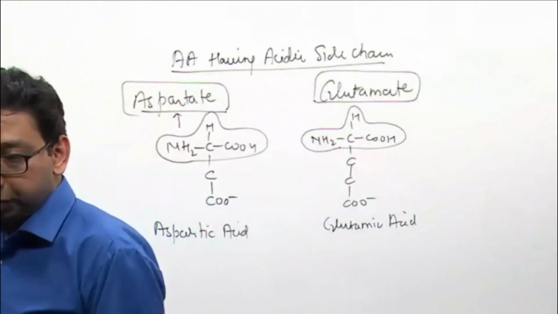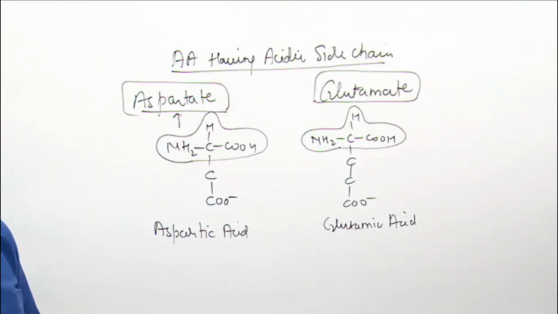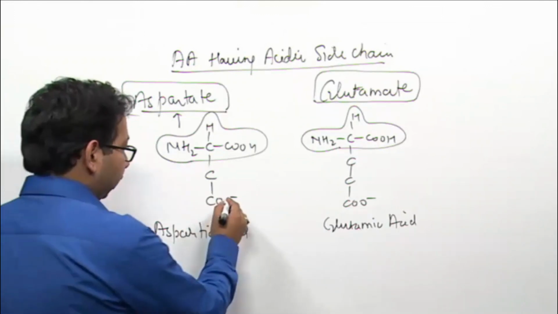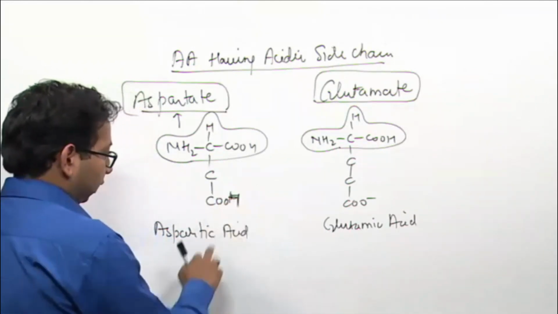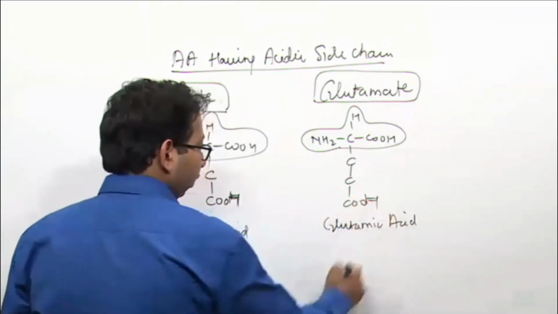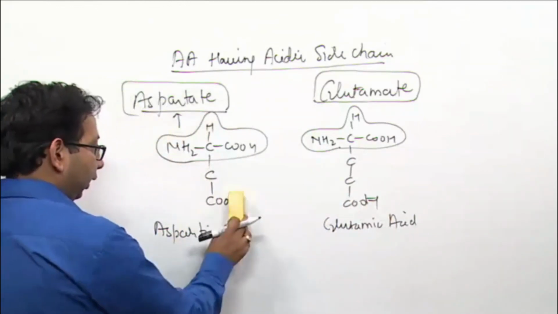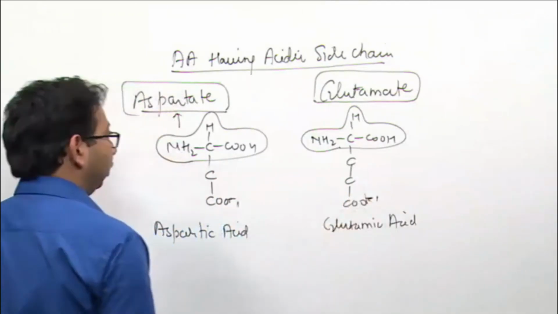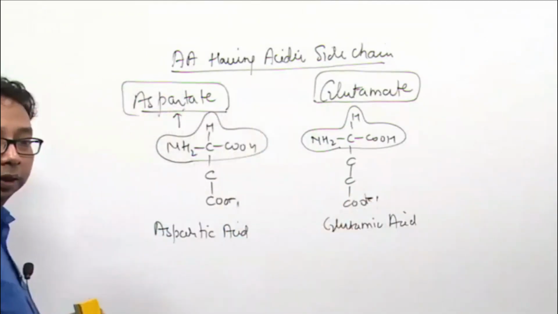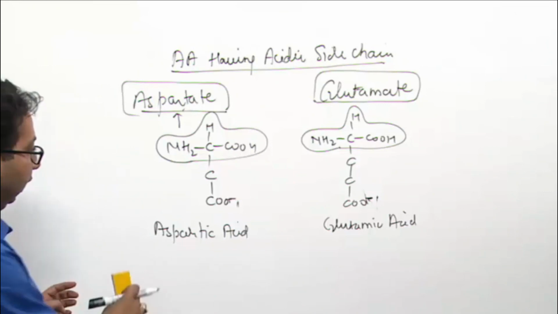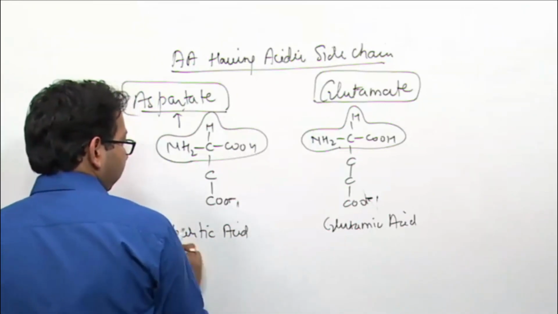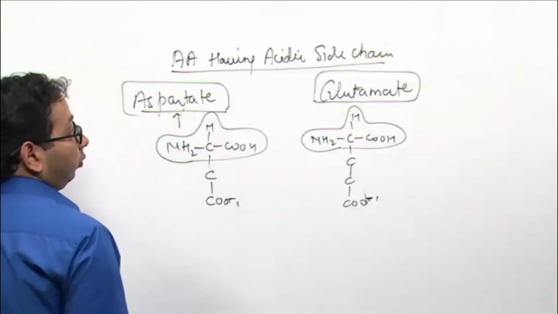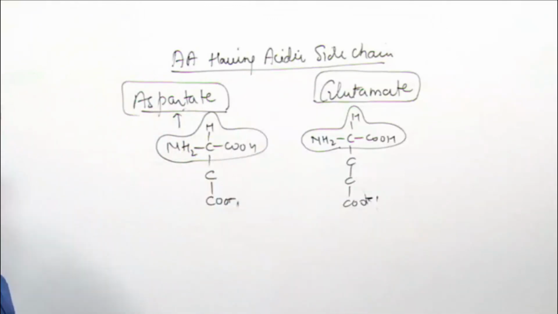So aspartate and glutamate have which charge? Negative charge. If aspartic acid and glutamic acid are ionized, they have negative charge; they are aspartate and glutamate. Clear? Now, here is the structure of these acidic amino acids.